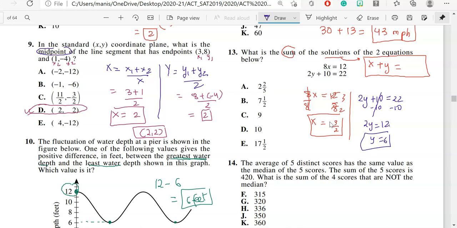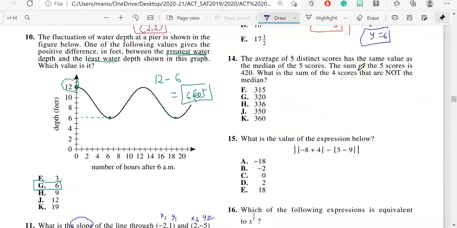So I have to find x plus y. This means I have to find 3 over 2 plus 6. So that will give me what? That will give me 7.5 or 7 1/2 as my answer for this problem. Option choice B is the correct answer. Now this 3 over 2, if you are confused, is 1.5, and plus 6, it gives you 7.5, and 7.5 if you change it into a fraction is equivalent to 7 1/2.